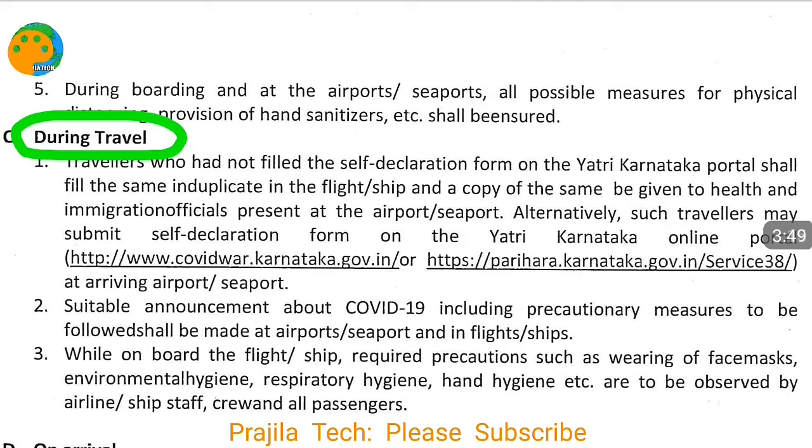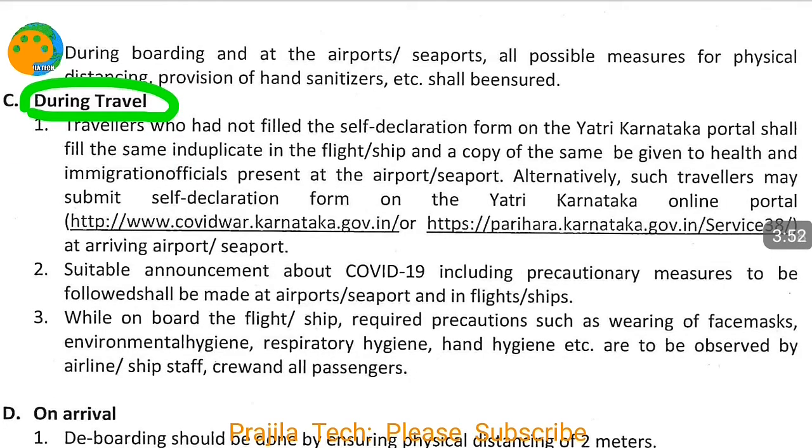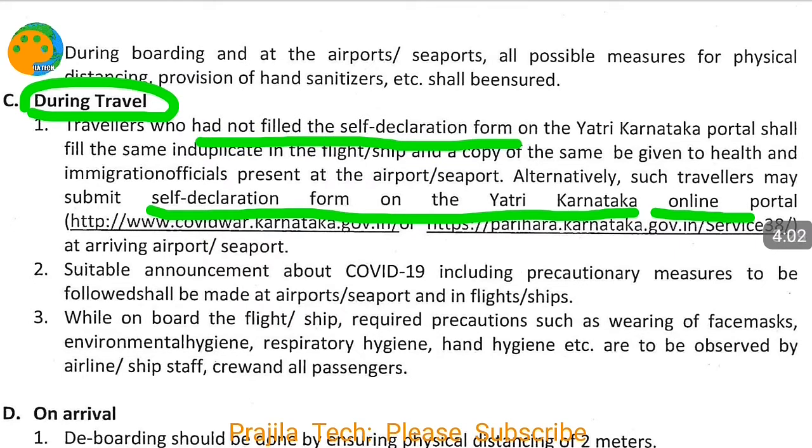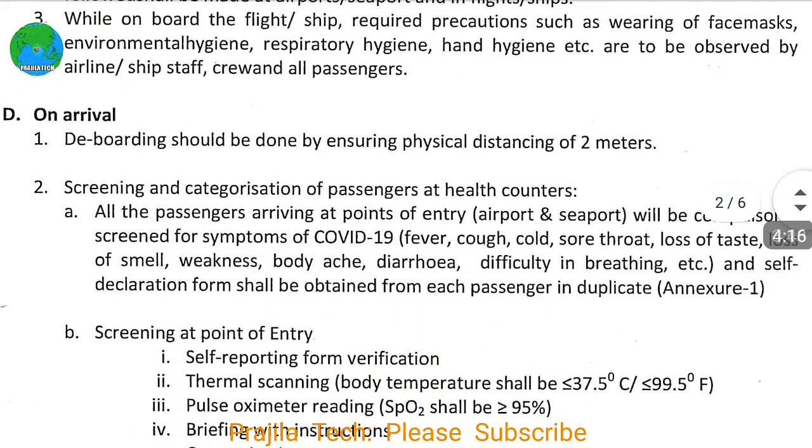During the travel, what are the things you have to take care of? During travel again you have to produce the self declaration form. Download the copy and keep it with you. You might even be asked to fill it again at the airport, so get it filled if they ask. But it is very good if you do it online and keep multiple copies. While traveling you can read through this. I'm not reading through everything, only important things. You have to take all precautions while traveling.